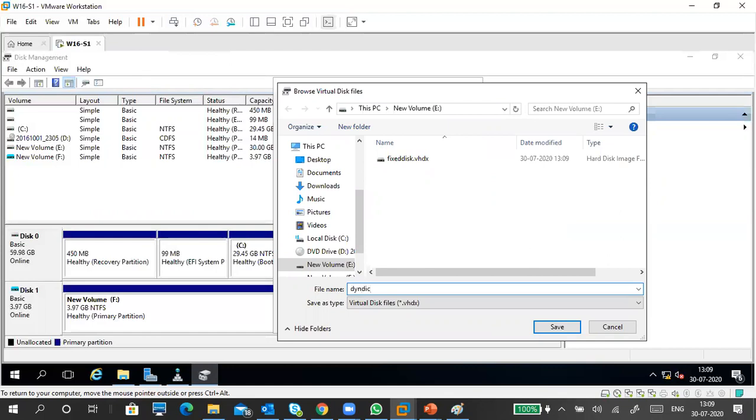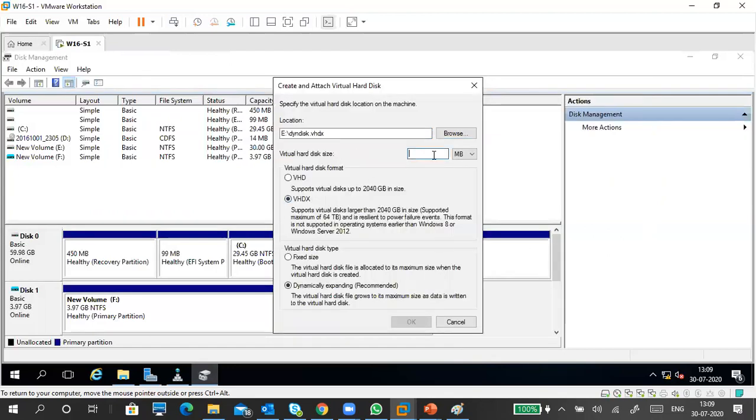So DNY disk. So that is enough. Save. Then how much disk did I create there? 4 GB disk I created. Same 4 GB I'm creating here. 4 GB dynamically expanding disk I'm creating. You can read those things, you will understand clearly. You can note down.